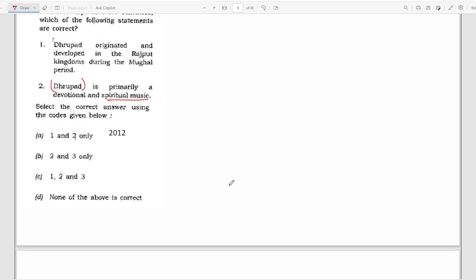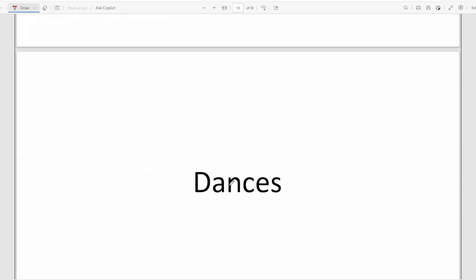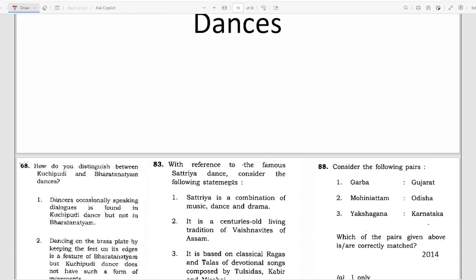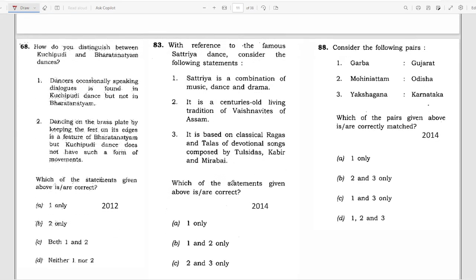Then moving to the next segment, that is dances. How do you distinguish between Kuchipudi and Bharatanatyam? See, again, these questions are being repeated, if not the exact dances, but they are asking to distinguish between them.